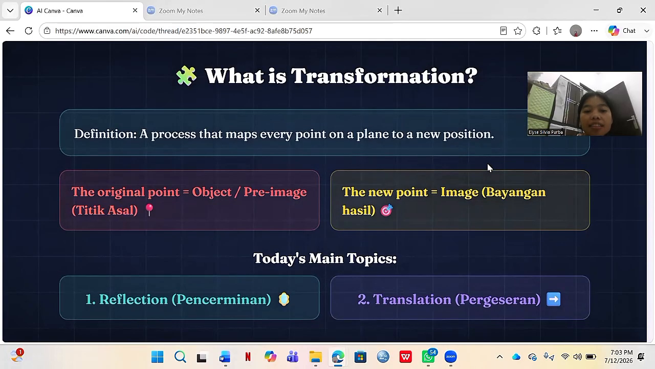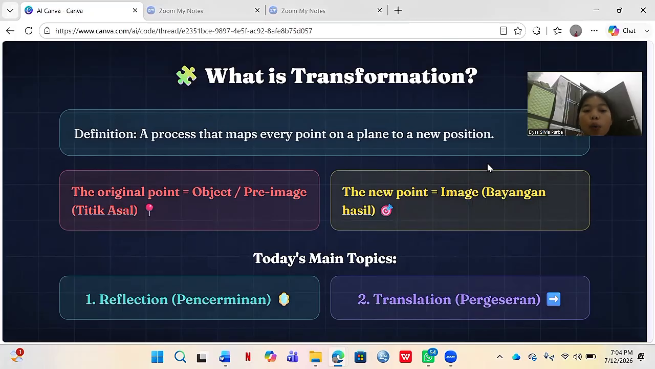All right, let's discuss the actual mathematical concept of transformation. In simple terms, geometric transformation is a process that maps points to a new position. The original shape or points is what we call the pre-image or object, and the new shape after the movement is called the image or bayangan.